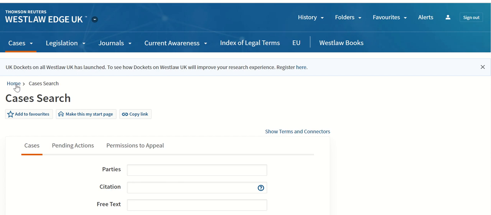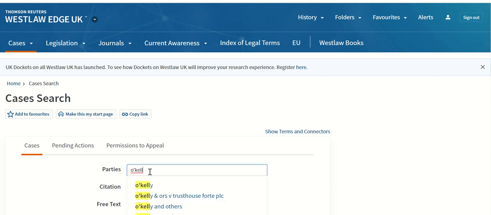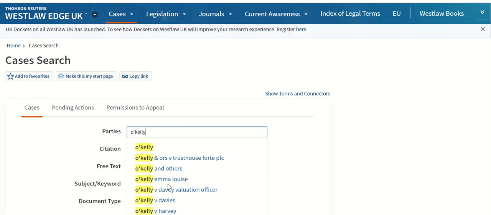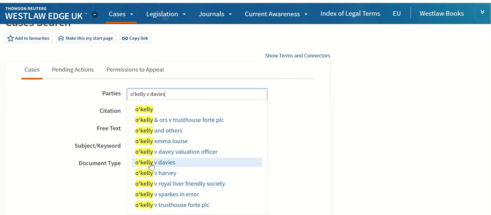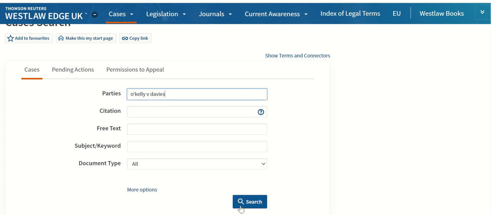So when you have a key case that you might have read about in a core textbook or has been outlined in a lecture, you might have already accessed that case if you had to as part of your preparation of study. But if we have a look at it, look up this case in Westlaw, this is O'Kelly v Davis I'm looking for. So Westlaw is suggesting cases that are available in the database.